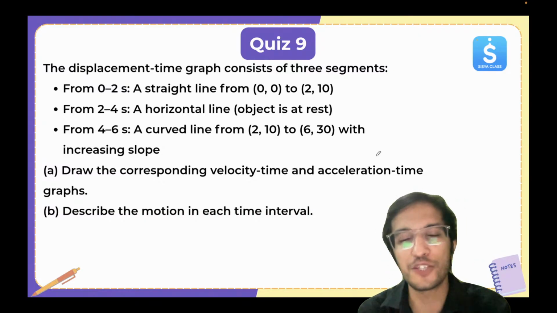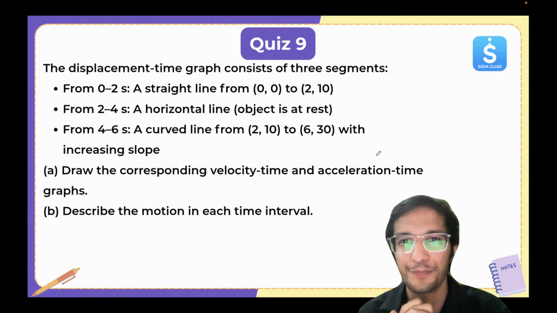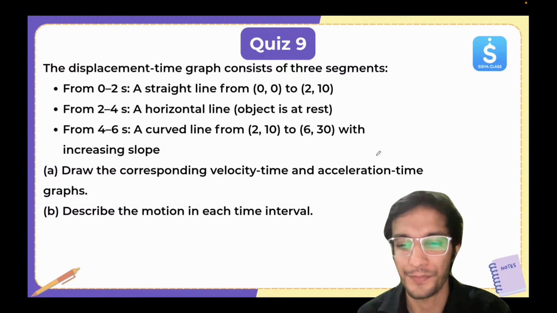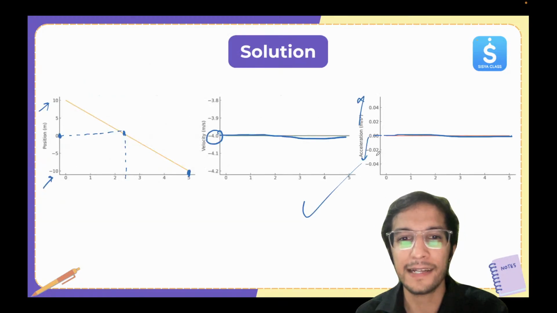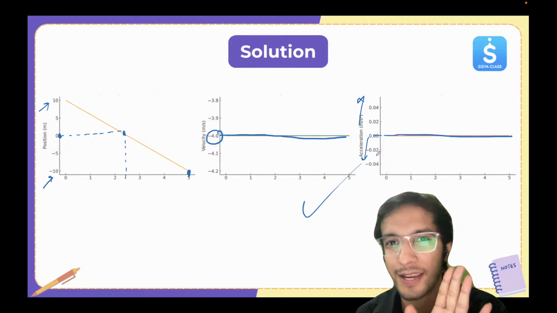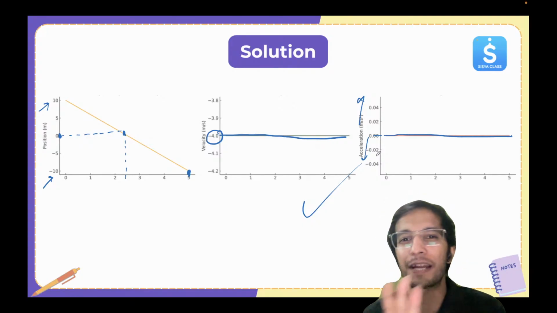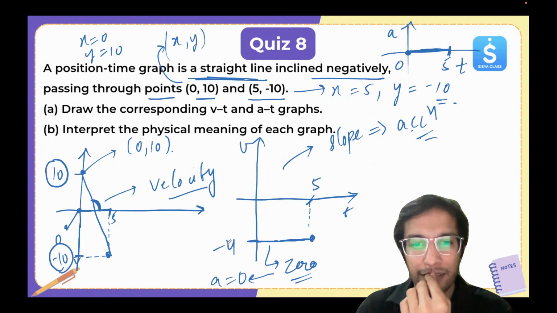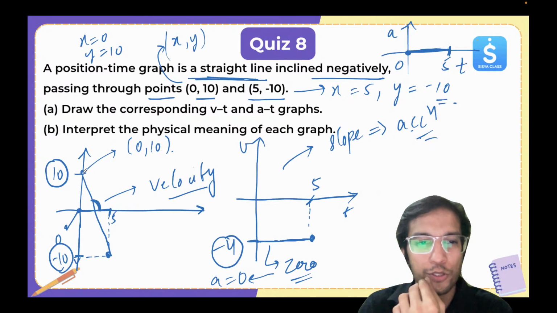It's similar to the previous one. Okay. Little bit twist. And we'll try this one in the next class. I'll give you the solution. Okay. So that's how we need to solve it. Just like this one. Okay. XT graph is given. Find the VT and AT graph. And here we did that, right? Here the velocity was minus 4. Here also you can see 10, minus 10.